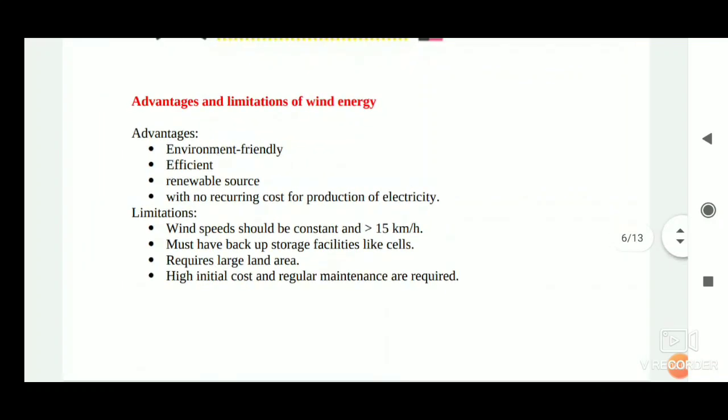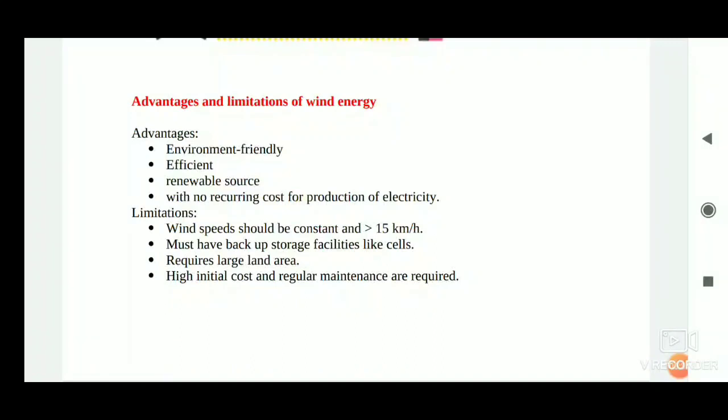Firstly, wind energy farms can be established only at those places where wind blows for the greater part of a year. The wind speed should also be higher than 15 km per hour to maintain the required speed of the turbine. Therefore, there should be some backup facilities like storage cells to take care of the energy needs during a period when there is no wind.